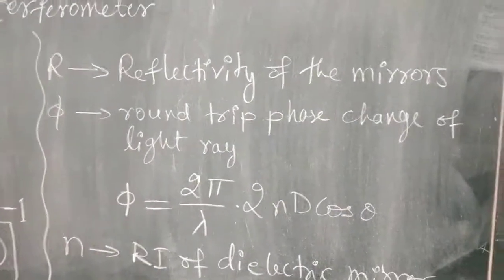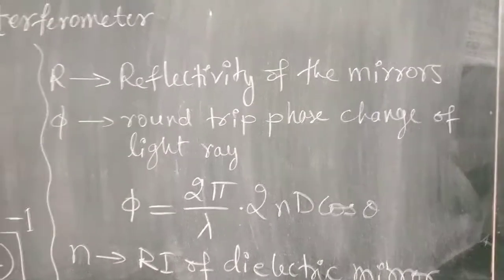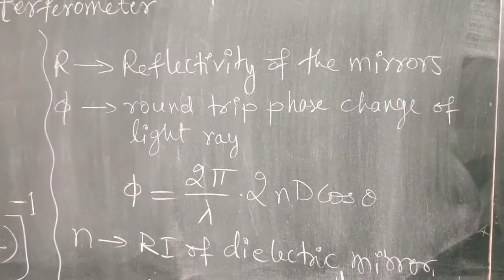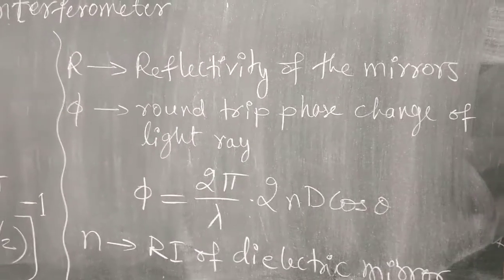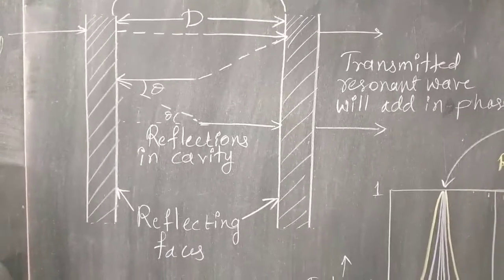R is the reflectivity of the mirrors. For dielectric mirrors, if I use two mirrors as shown here, I have two faces of reflecting mirrors.